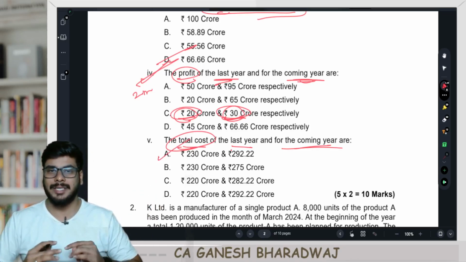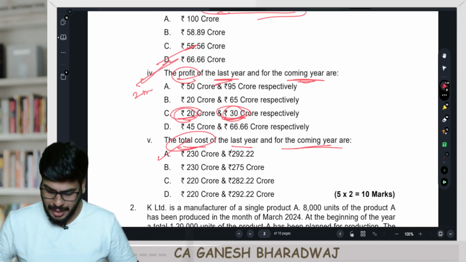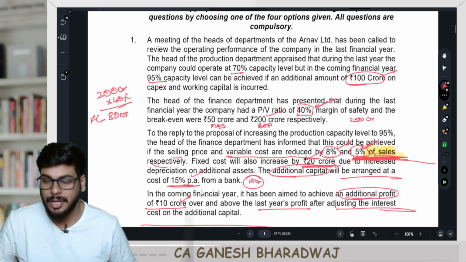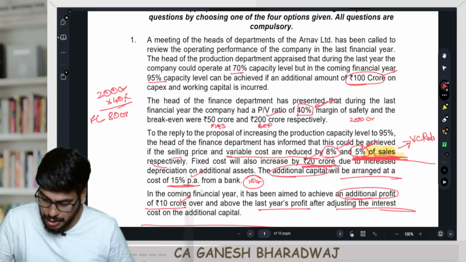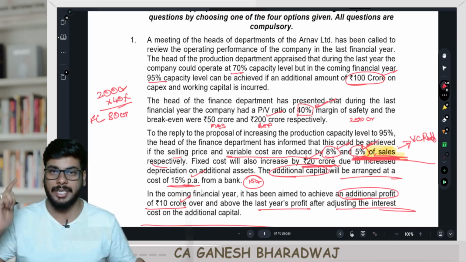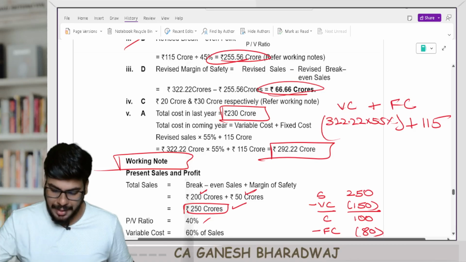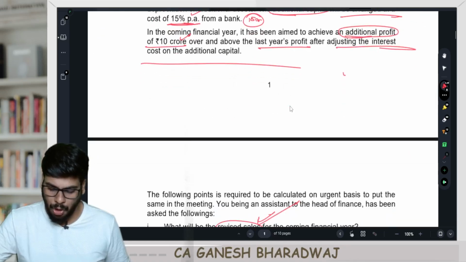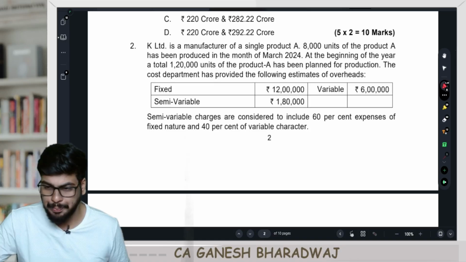Clear with this, guys? That's about this question. 10 marks. That's about it, right? And remember, the key here is what? What they have asked for here is actually a fall in VC ratio, not a fall in variable cost as such. That understanding is very much required, guys. Fine. Clear with this, guys? Clear with this, right? So with this, let's move on to the next question, which is question number 2.